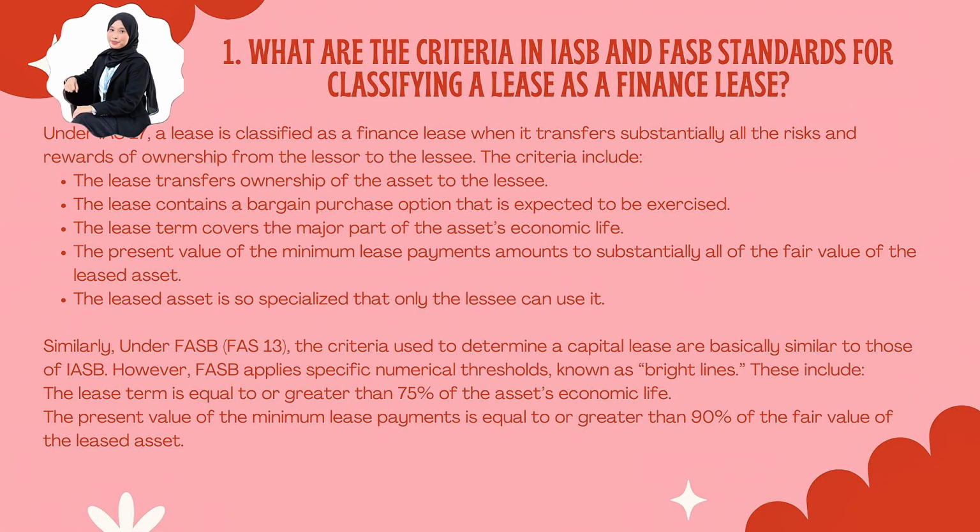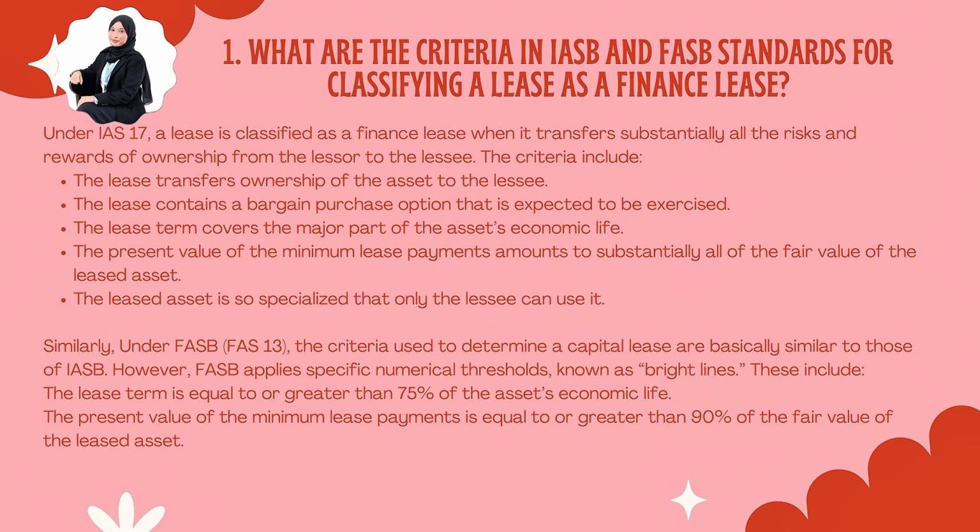So the first question from the case study is: what are the criteria in the International Accounting Standards Board and Financial Accounting Standards Board standards for classifying a lease as a finance lease? Under International Accounting Standard number 17, a lease is classified as a finance lease when it transfers substantially all the risks and rewards of ownership from the lessor to the lessee. The criteria include: first, the lease transfers ownership of the asset to the lessee.